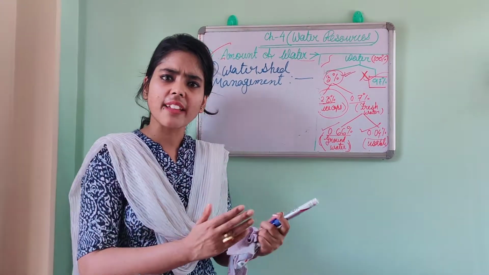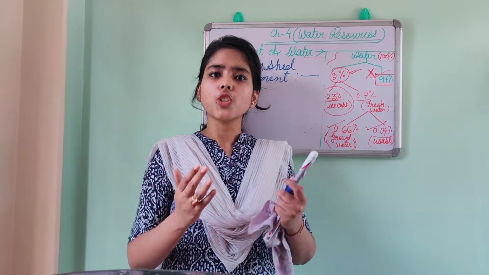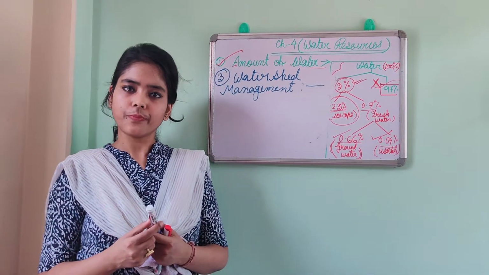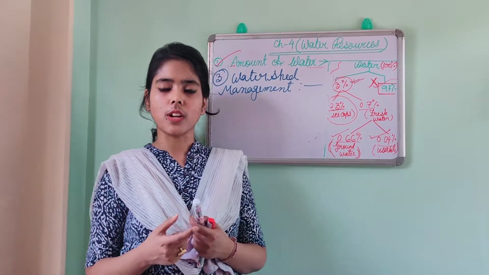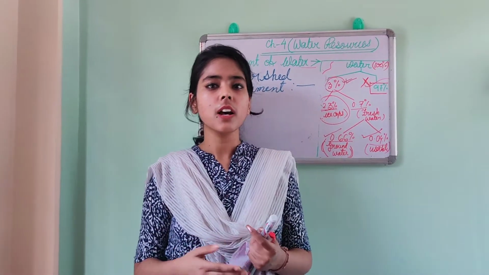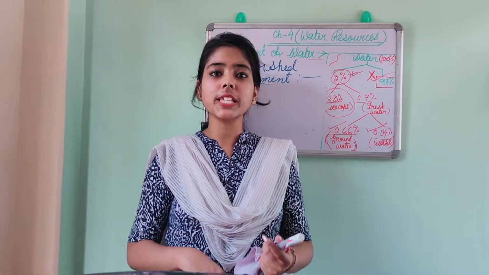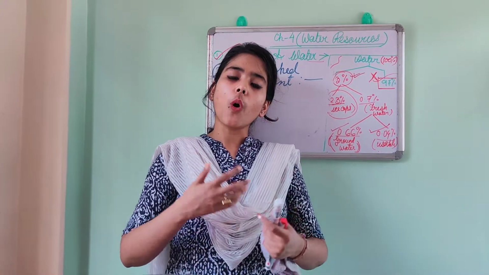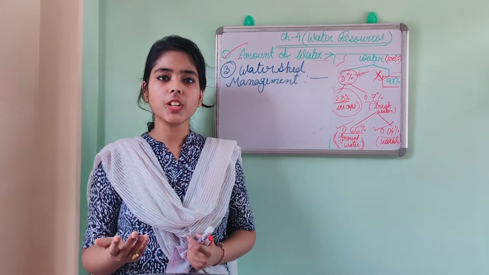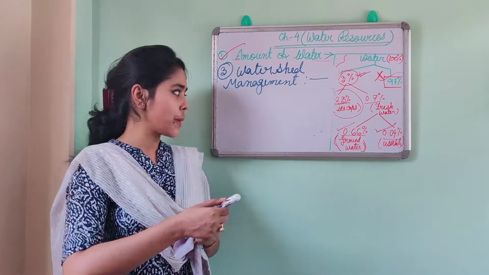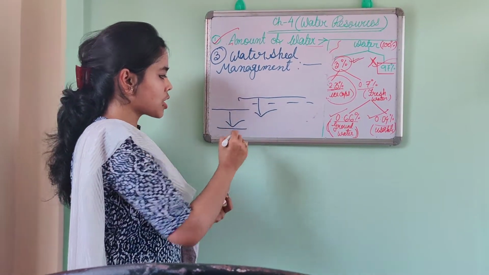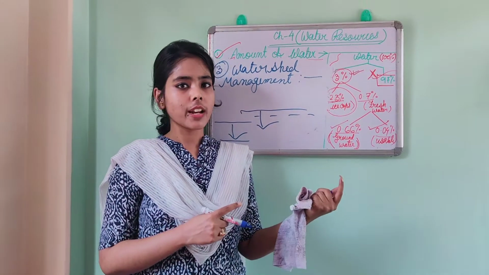And there are so many other reasons which work behind the depletion or the declining of the water. Okay, so what are they? Let's discuss. Number one, over exploitation of groundwater through pumps, tube wells and all. Over exploitation means overusing. If we all use the water in an unscientific way, then what will happen? After a few years, the water table that is present below the ground will decline. So it is also very bad for our environment.